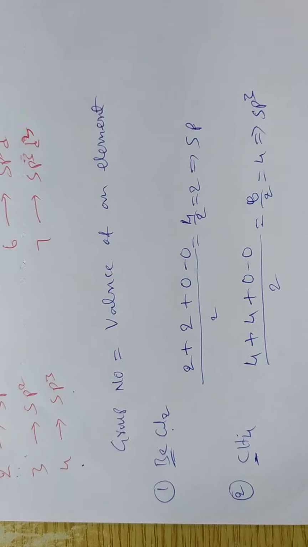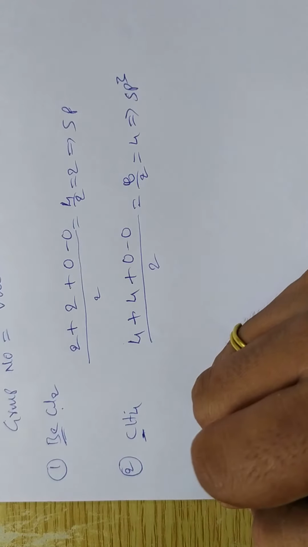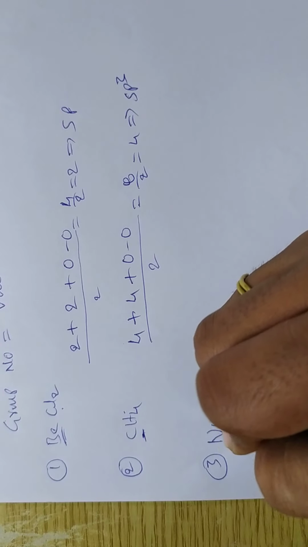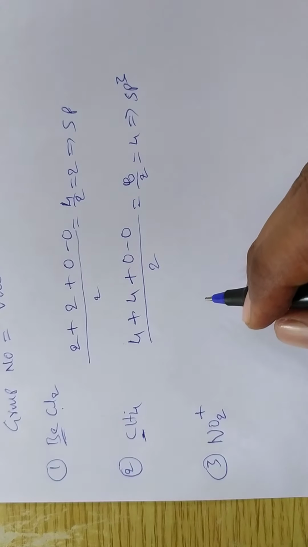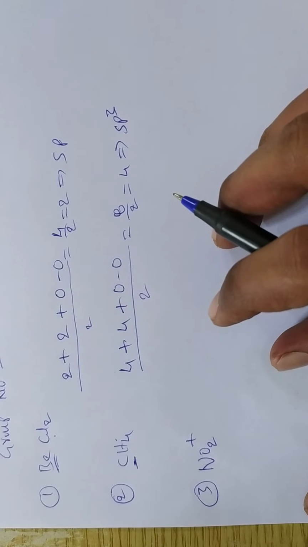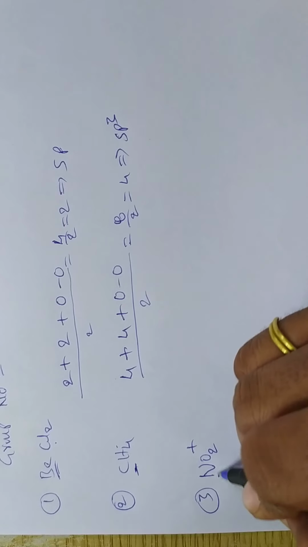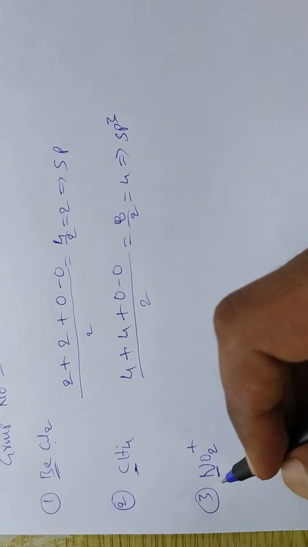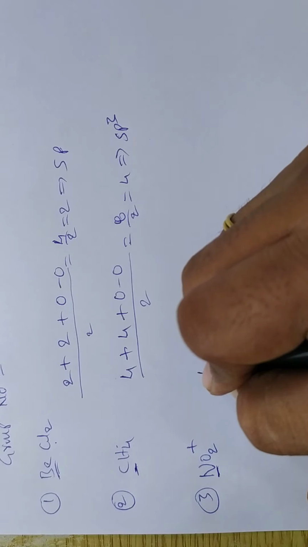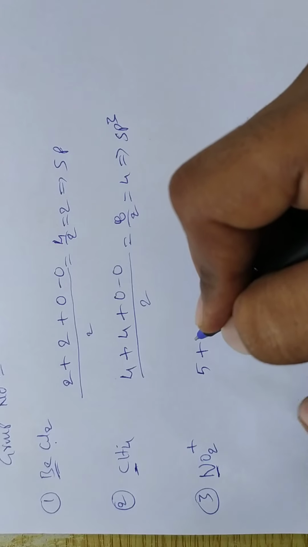Suppose a charge is on the molecule. My third example is NO2 plus. Here there is a positive charge, which means it is a cation. The central atom is N. The group number of nitrogen is 5, so 5 plus.